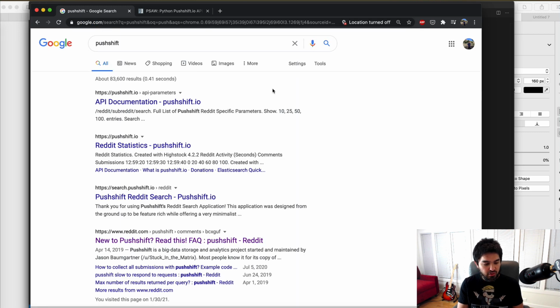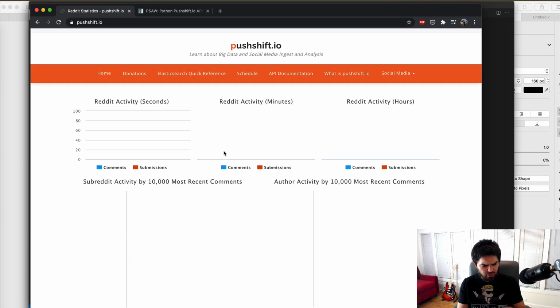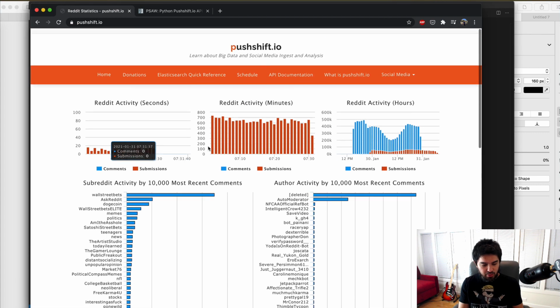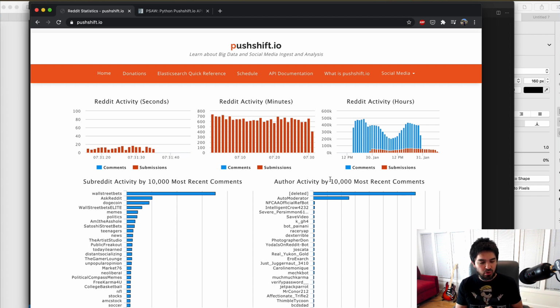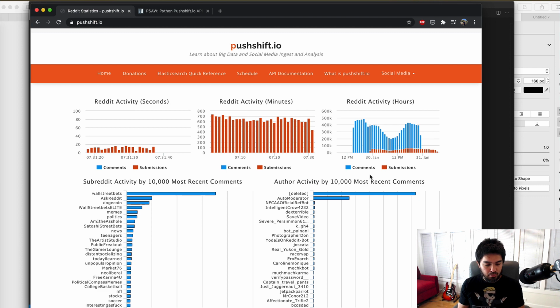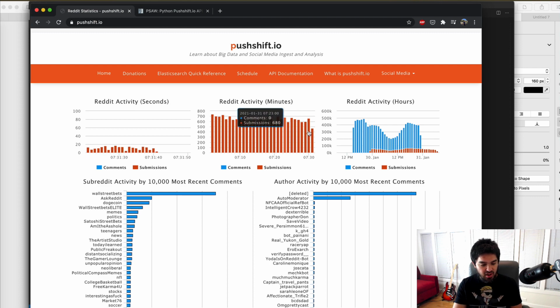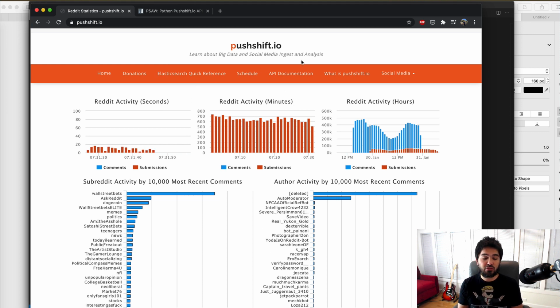One of them is called PushShift here, PushShift.io, and someone, I don't know the whole history, but someone led a development project to archive and organize and store all of the different Reddit posts and comments and submissions, and they have some data visualization here and an API and data sets, and they make it easily searchable from this interface.